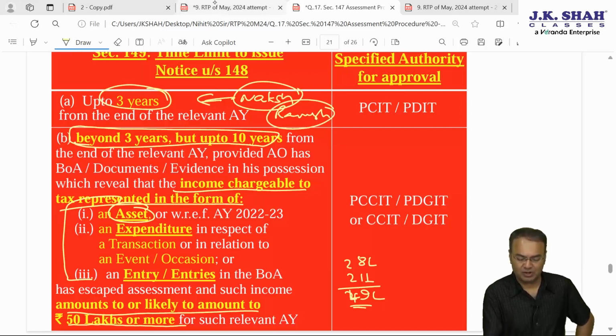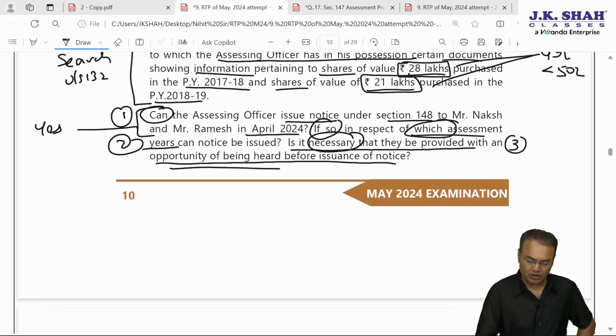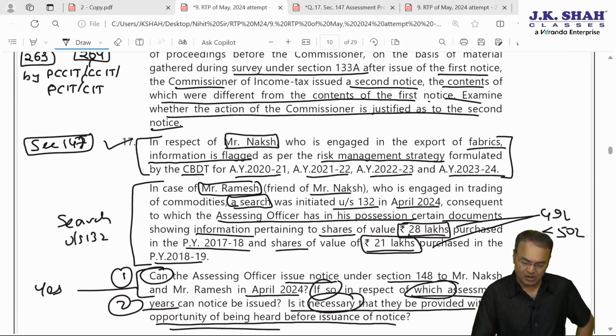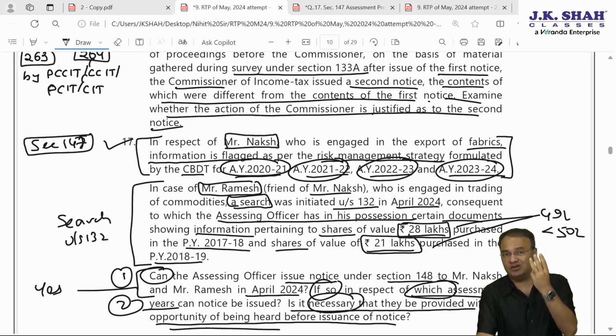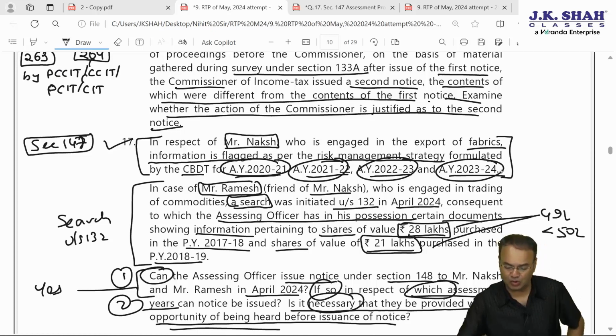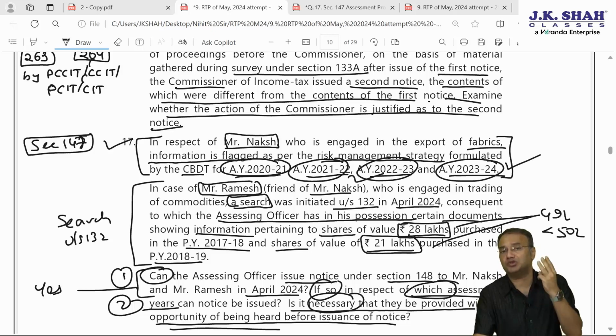So for which assessment year can notice be issued? Answer: notice can be issued for Naksh. Information is received for 4 assessment years: AY 2020-21, 21-22, 22-23, 23-24. Time limit will be 3 years from the end of the relevant assessment year. Notice can be issued for AY 23-24, can be issued for AY 22-23. For AY 22-23, notice can be issued up to 31st March 2026.